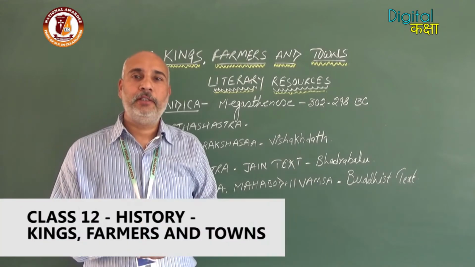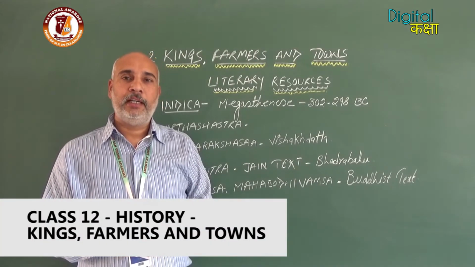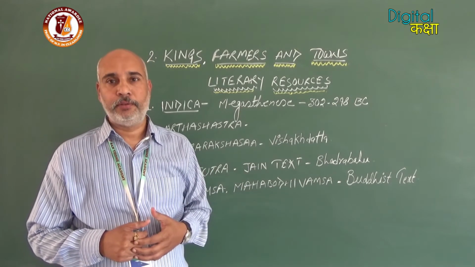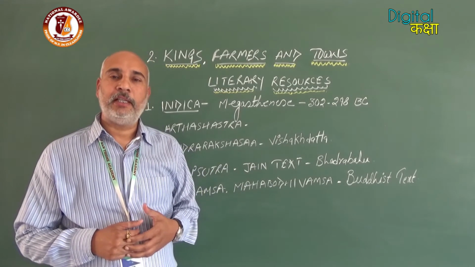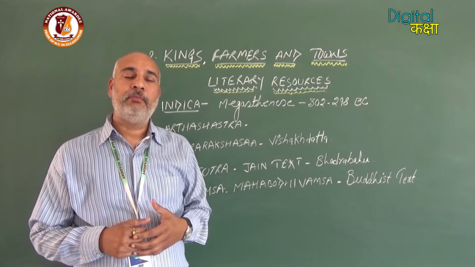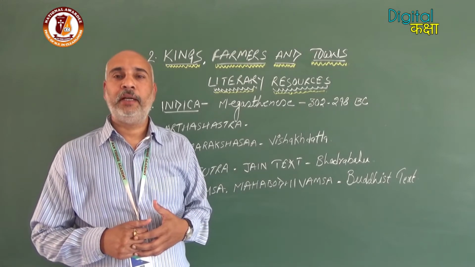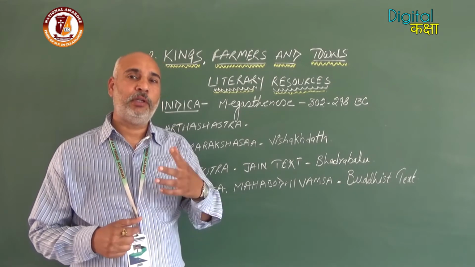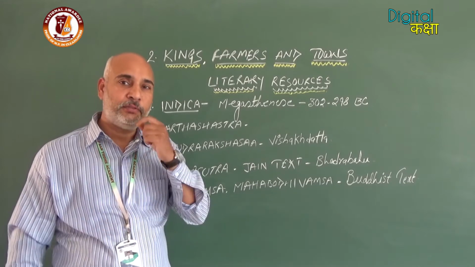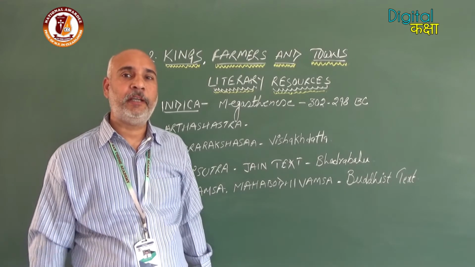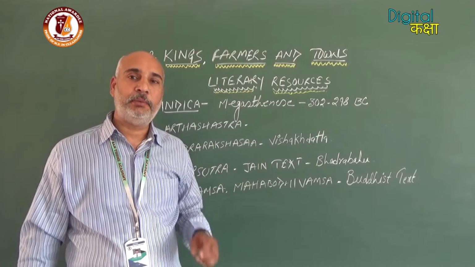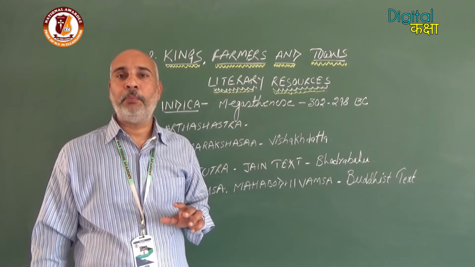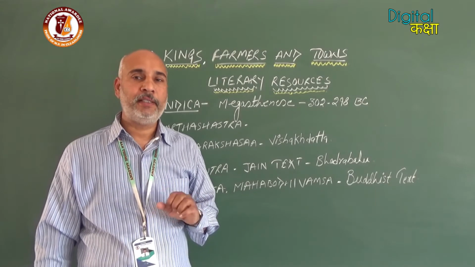Good morning, students. Today we will discuss another topic of the second chapter of history, Kings, Farmers and Towns. As we have discussed in the previous classes, we have a number of resources which provide lots of information. In today's topic, we will discuss the literary sources which provide lots of information about the Maurya dynasty and the different types of inscriptions used by Ashoka and Ashoka's Dhamma. These are the three topics we are going to cover today.